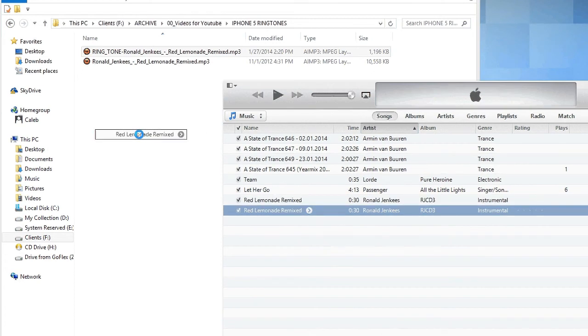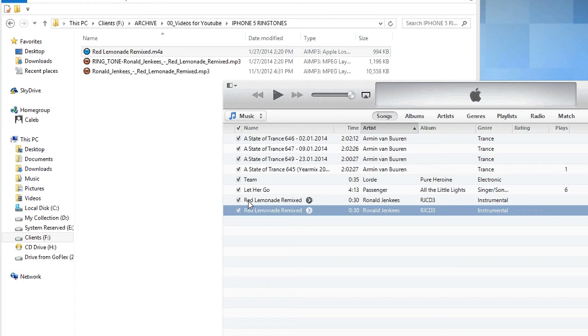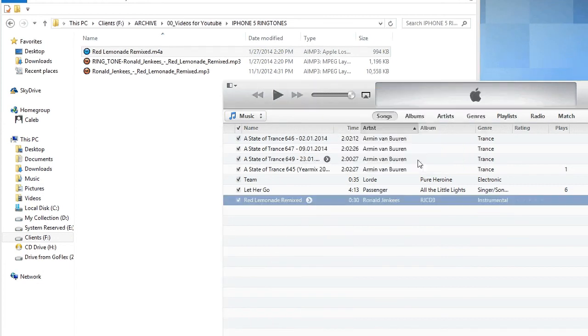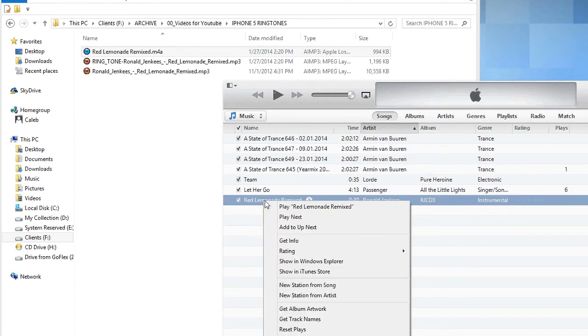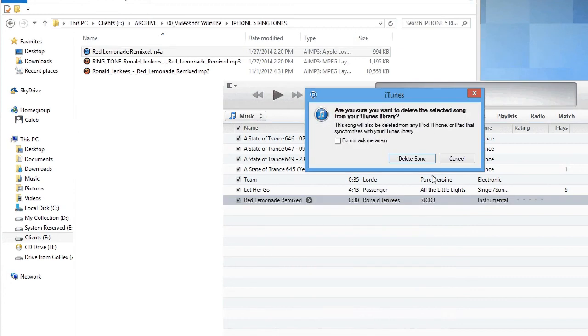Then I bring this one over. It's an M4A file. I delete this just so that I can remember what I'm doing. You can delete this one too, doesn't really matter.